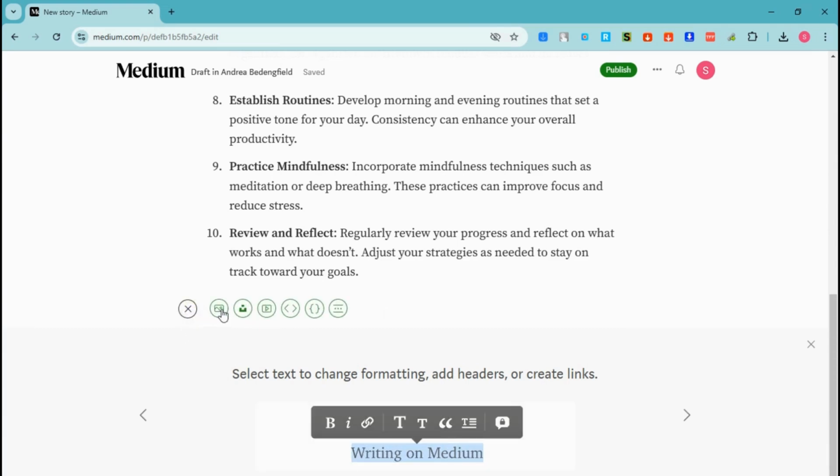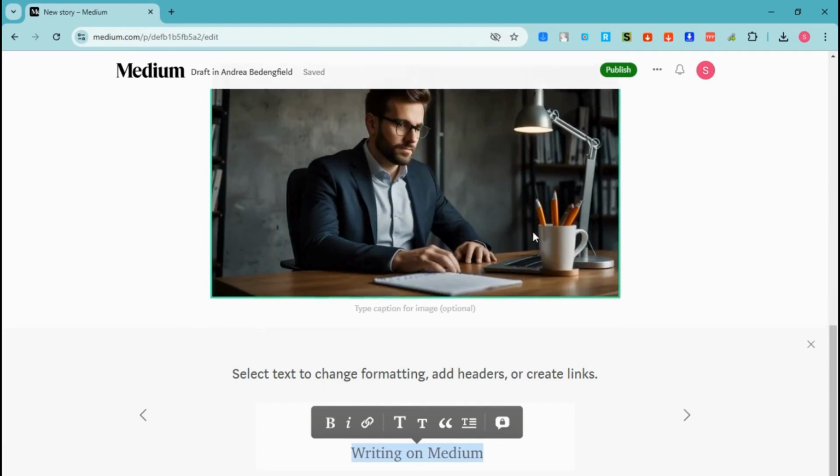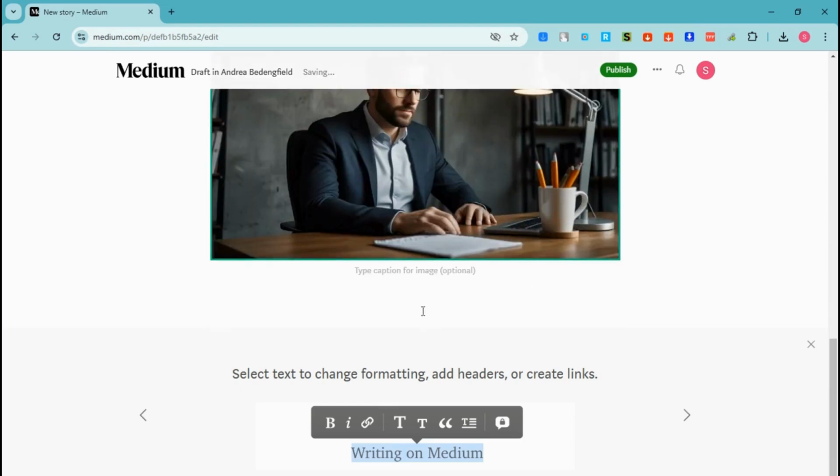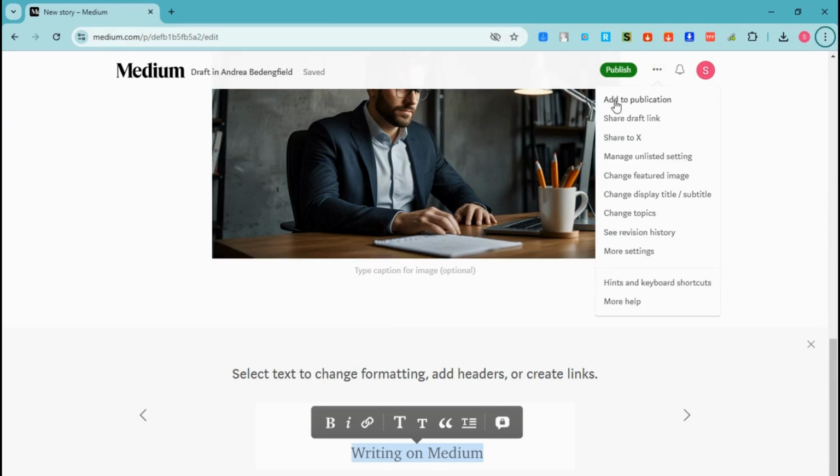So you have your choices if you want to add photos, add an image from Unsplash, add a video, add embed, and so on. For this tutorial, I want to add an image right here. Don't worry, you can change that anytime. You can change this to video, you can change this to embed, everything is up to you.